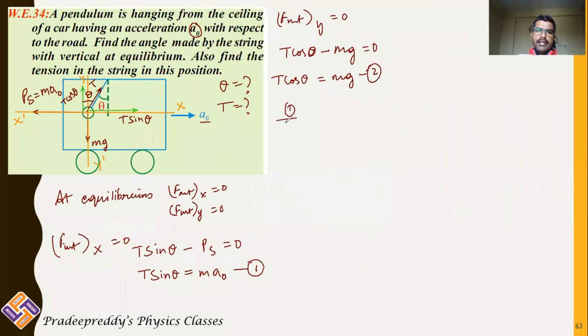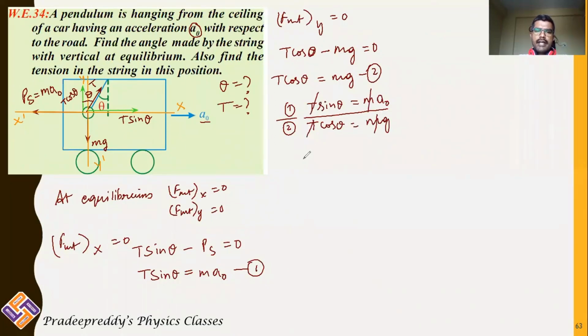Now take the ratio of these two, equation 1 divided by equation 2. This gives sin theta by cos theta, that is T sin theta divided by T cos theta, equal to m a naught divided by m g. m and m get cancelled, T and T get cancelled.